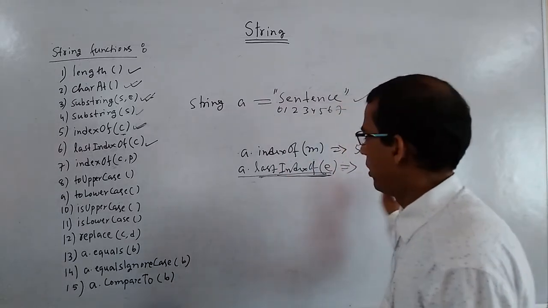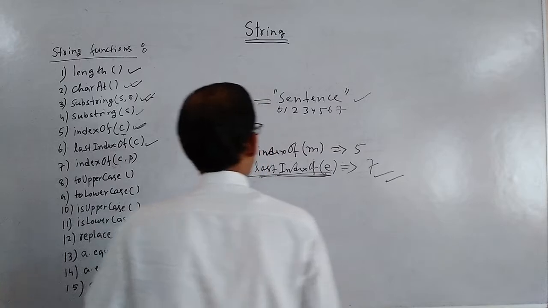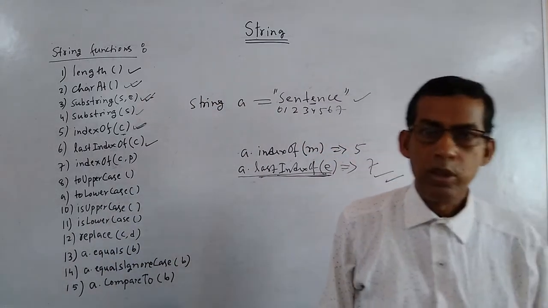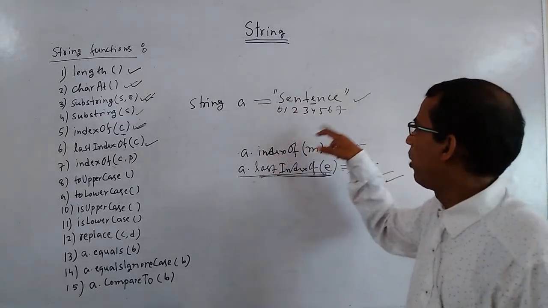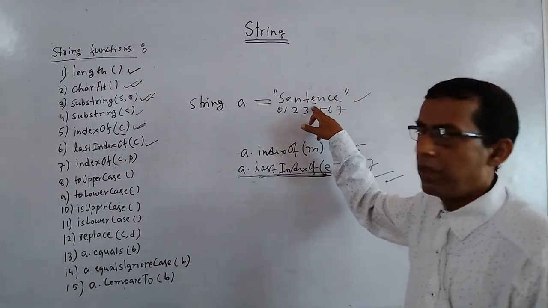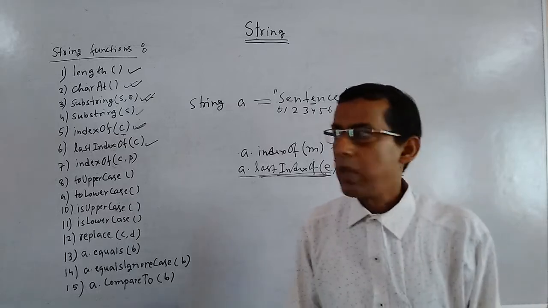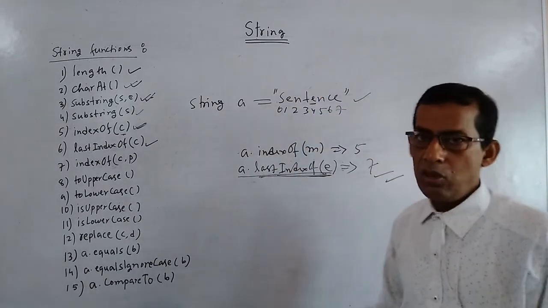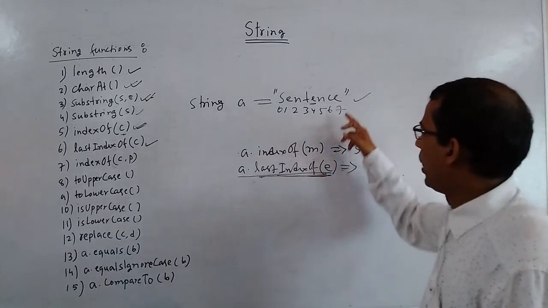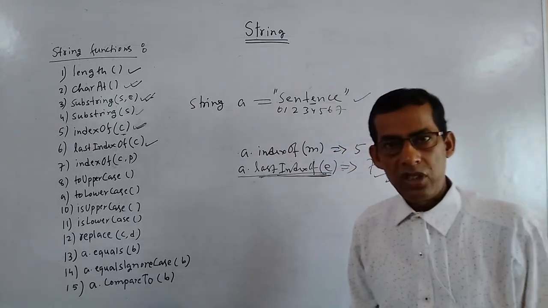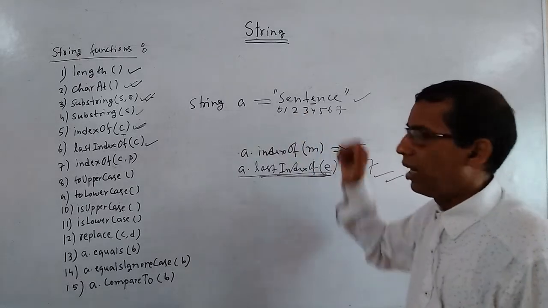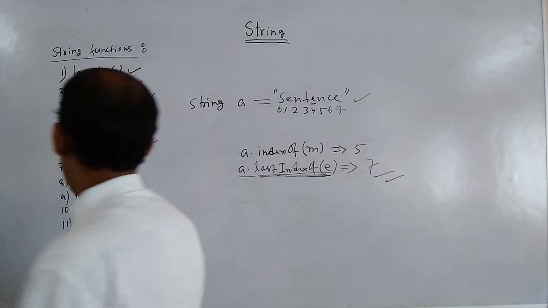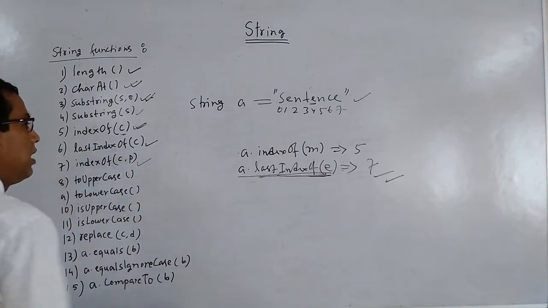Now suppose you want to get the index number of this e. You have one more, you have 3. One e is here, one e is here, and one e is here after t. To get the index number of the first e, you have index of. To get the index number of the last e, you have last index of. And to get the index number in between, you have index of CP.